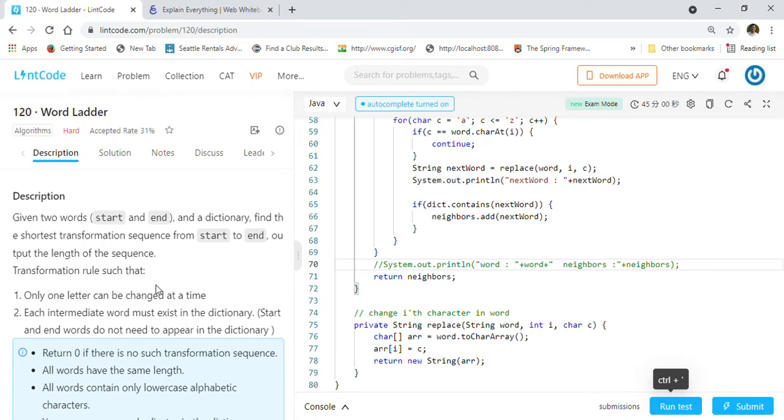Welcome back, friends. Today we are going to solve a very famous interview problem that is asked in many big tech companies such as Amazon, Microsoft, Facebook, and a lot of other companies. So let's solve today the problem 120 of LintCode, word ladder.